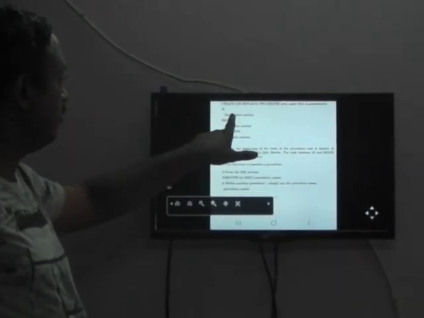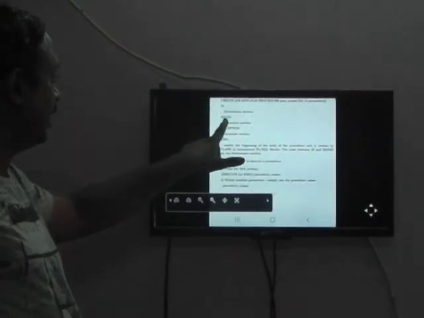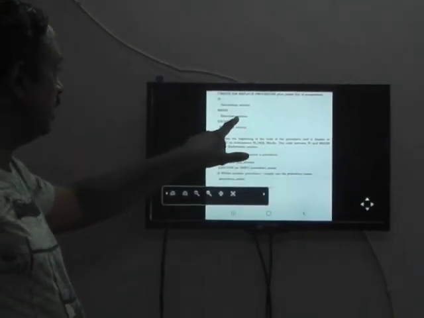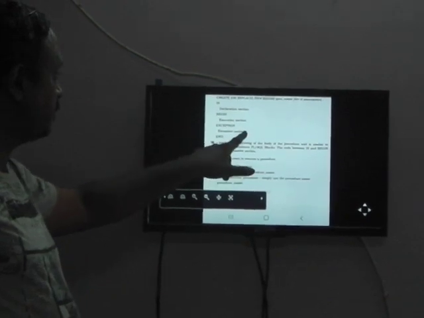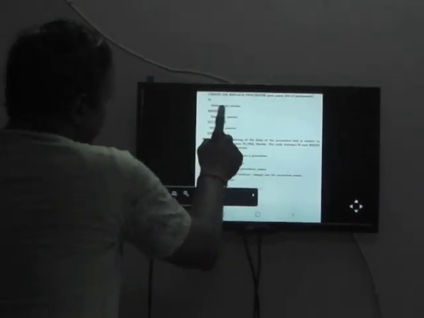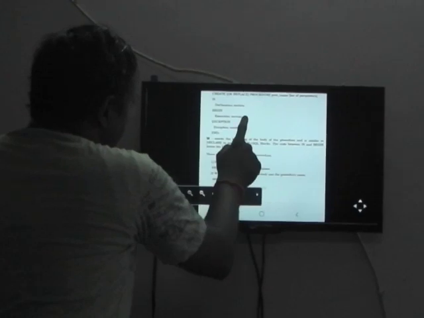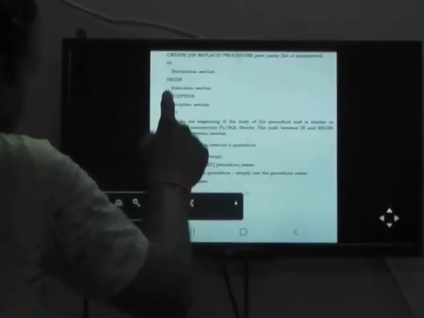Then is the declaration section. What are the variables you want? You can declare them here. Begin. The statements to be executed go right here. If exceptions will be there, then we go for the exception section. End. Again, I repeat, this is the optional part. You use it only when you require it.